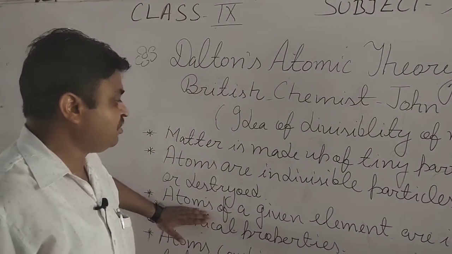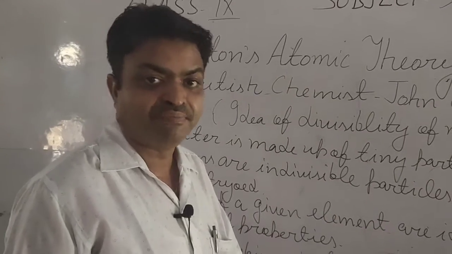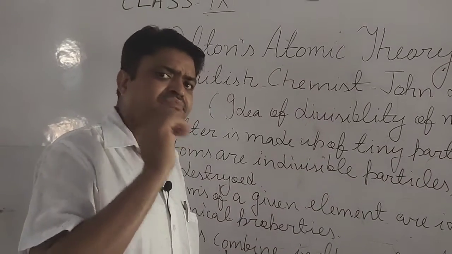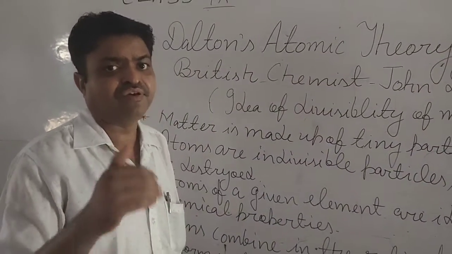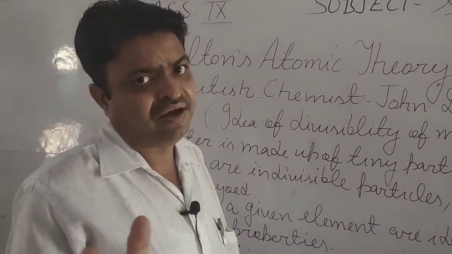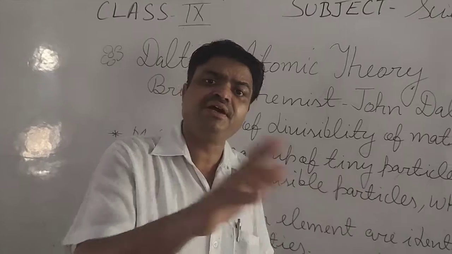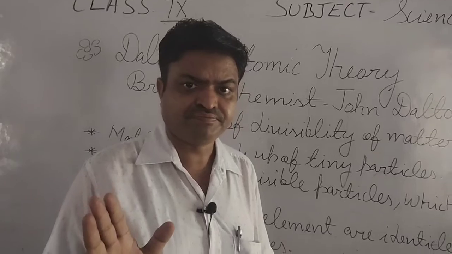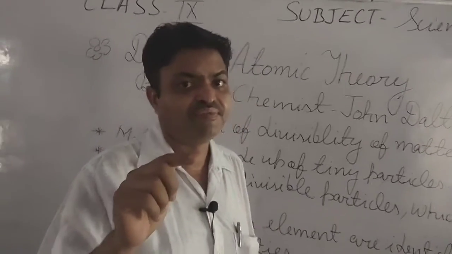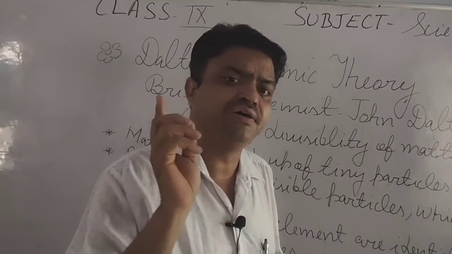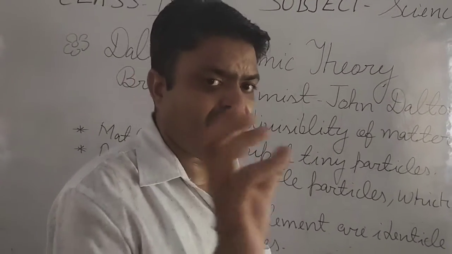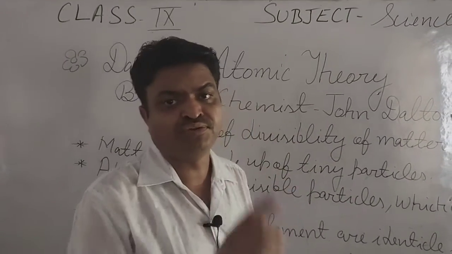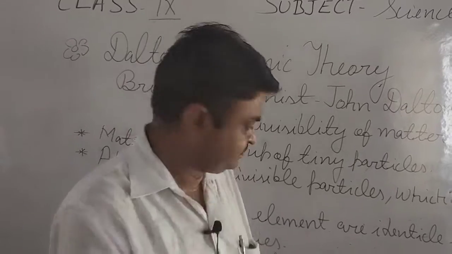Next, atoms of a given element are identical in mass and chemical properties. The atoms of different elements differ from each other, which means they are not similar in structure. That's why he gave symbols for all the elements. Generally, the symbols of all the elements discovered at that time were given by John Dalton, and we will discuss them later.